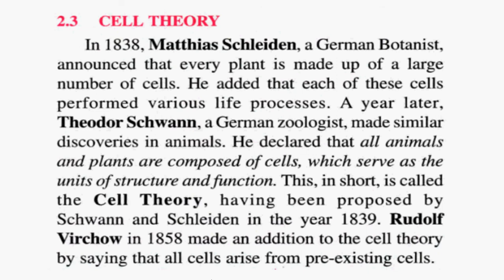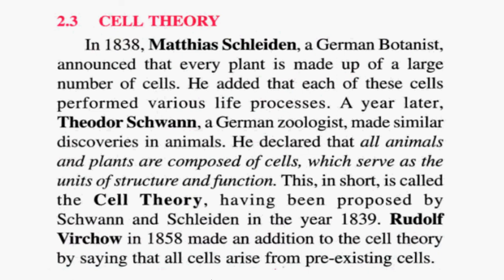One year later, Theodor Schwann, a German zoologist. A botanist is a person who studies plants, and a zoologist is a person who studies animals. Matthias Schleiden gave the points of this theory after studying the plant cell, whereas Theodor Schwann gave similar points after studying the animal cell.